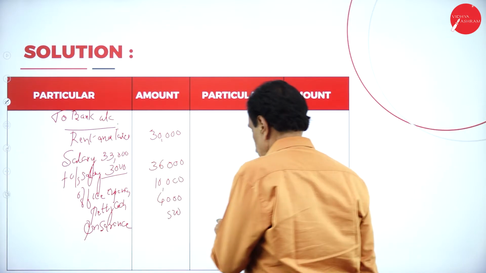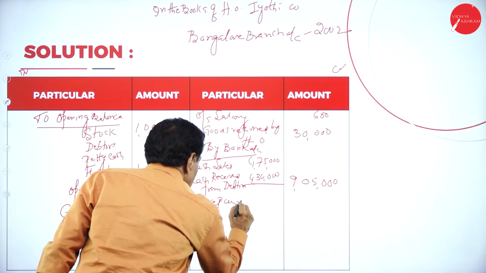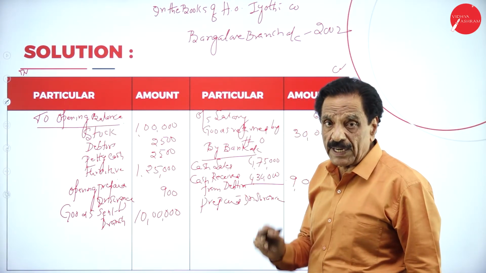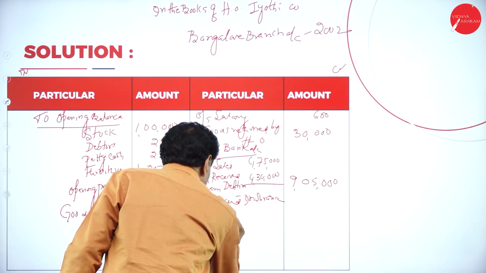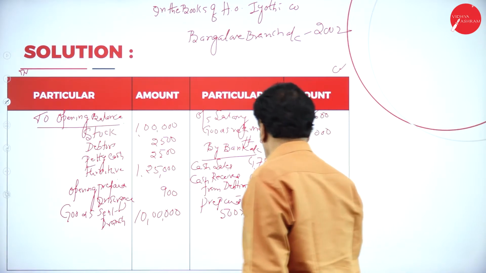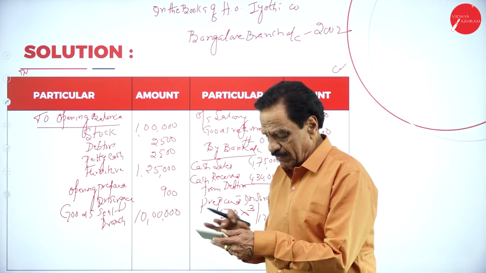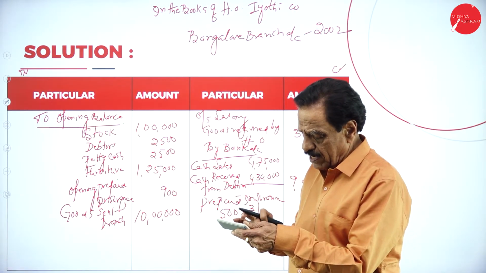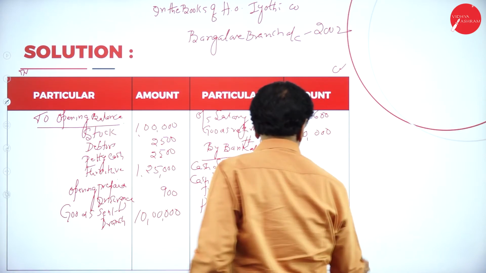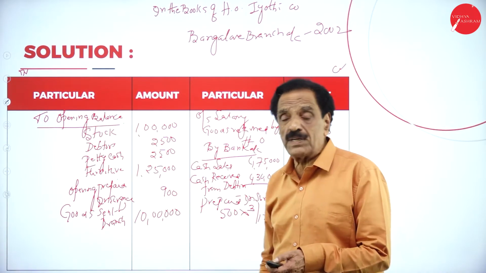Next year, come back here. Here, prepaid insurance. Prepaid insurance, how much they paid? 500. How much prepaid? 3 months. 500 into 3 divided by 12. So 3 4s are 12. 500 into 3 divided by 12 is 125. This is your prepaid. Prepaid insurance is 125.